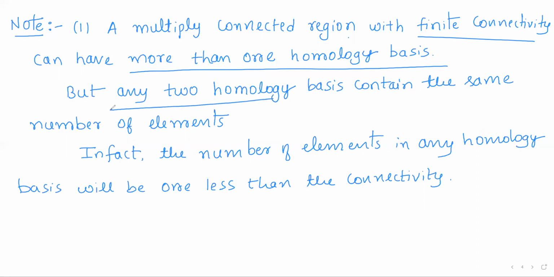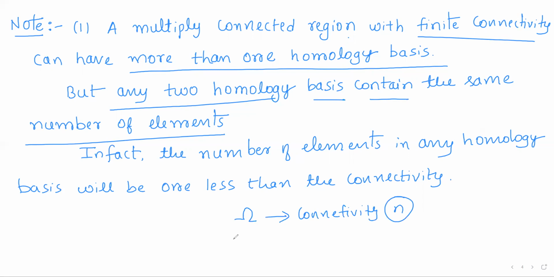But any two homology bases contain the same number of elements. So given a multiply connected region omega of connectivity n, omega can have any number of homology bases.